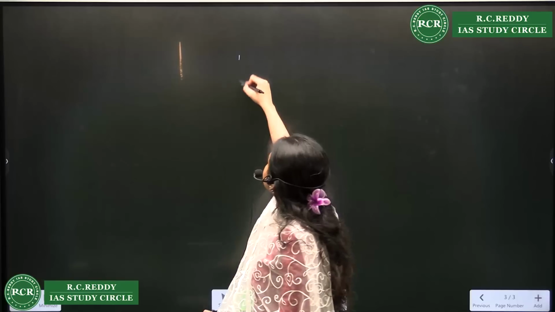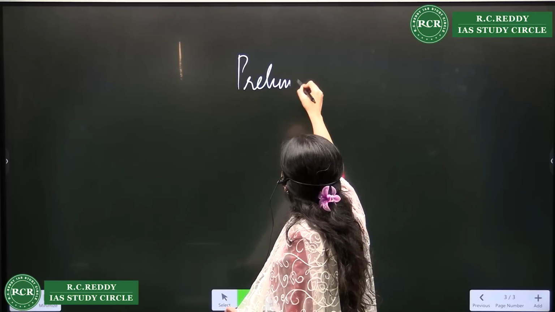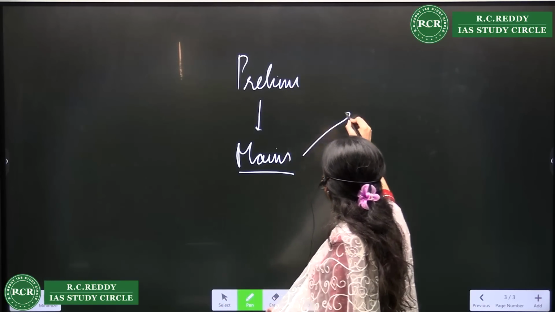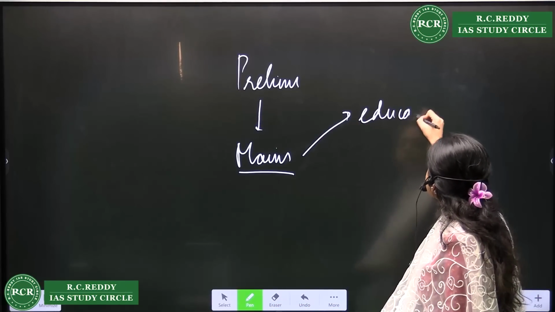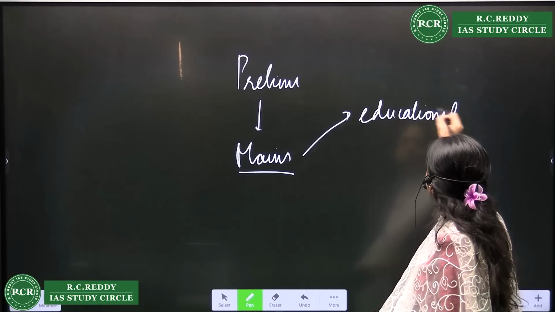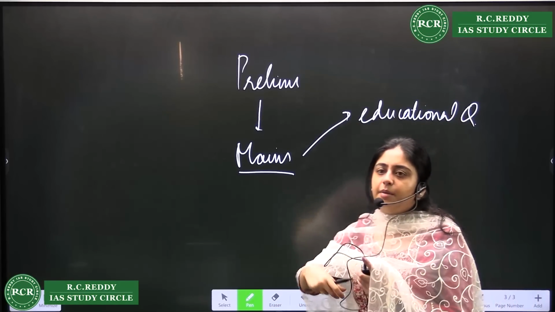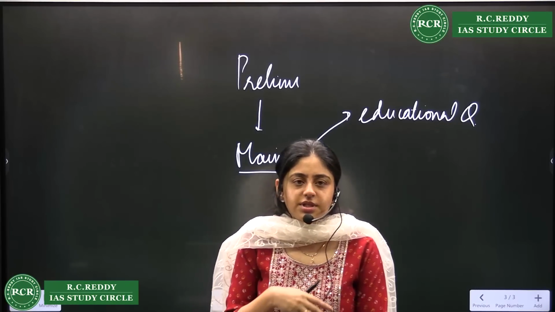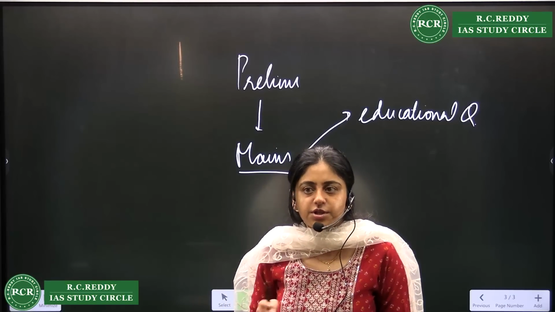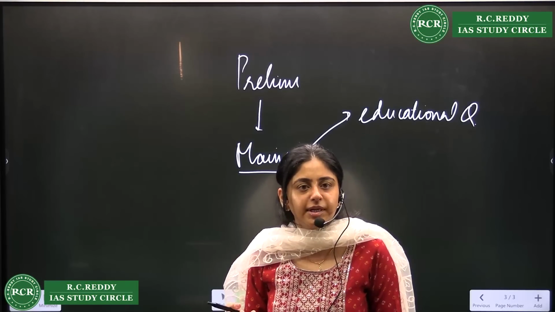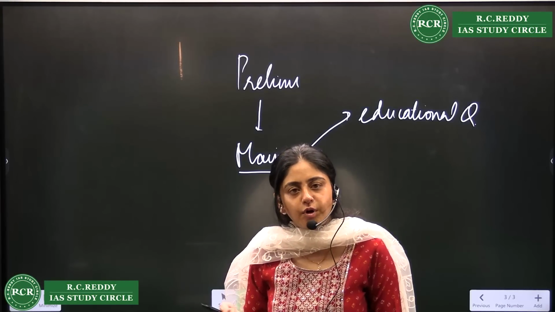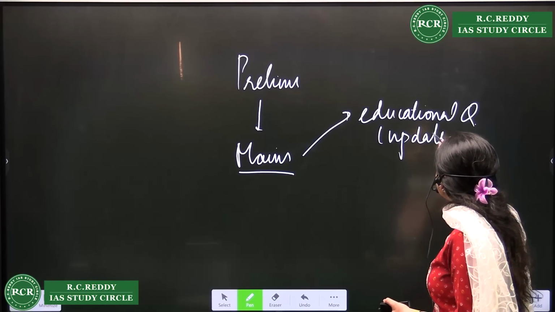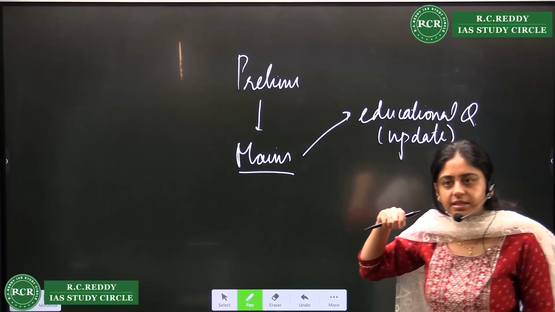So in case you clear your prelim and move on to the mains examination, you are allowed to edit your educational qualification, right? Say somebody has just cleared their graduation or just ended their post graduation, which happened after you filled the prelim application form. So you have the option to update it.